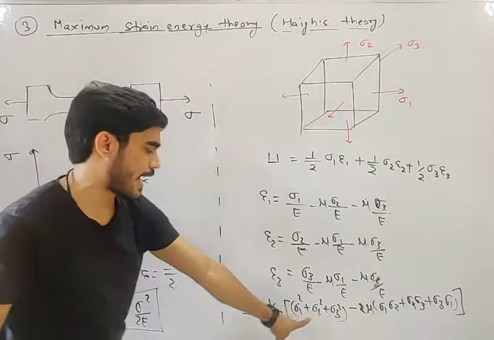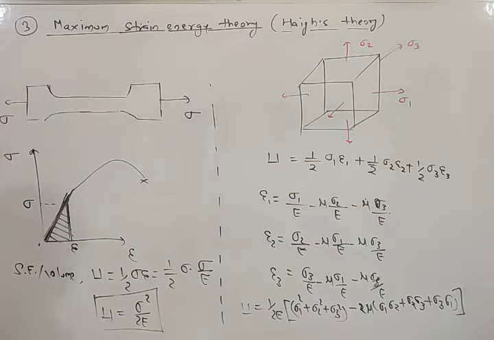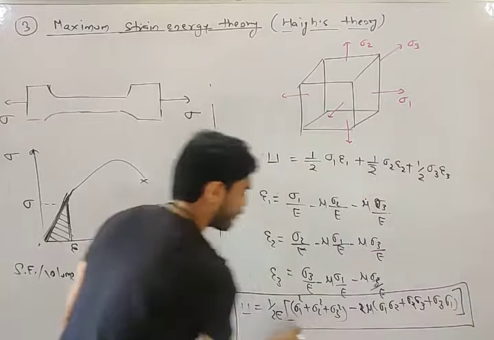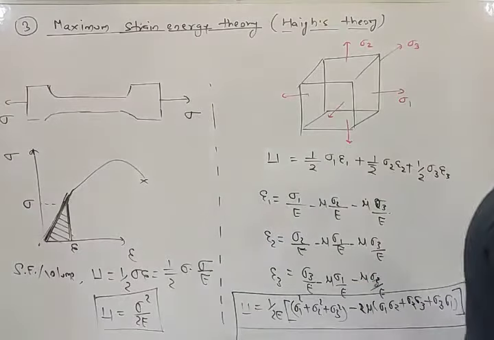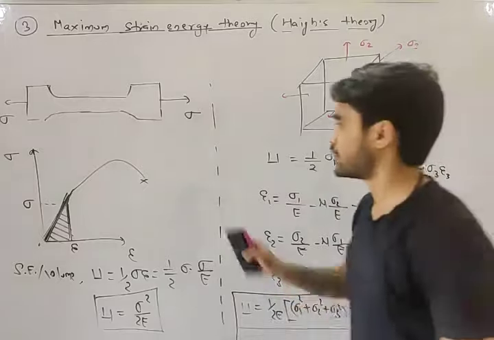Note this down. This is the equation of strain energy in case of uniaxial load, and this is the equation of strain energy in case of triaxial loading. Do you understand this? So we have understood what is strain energy and the equation of strain energy, right?